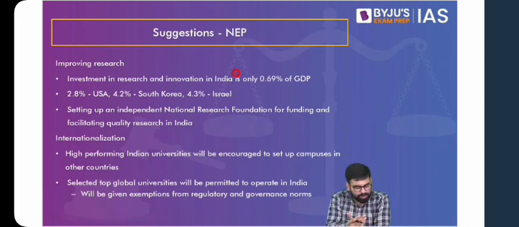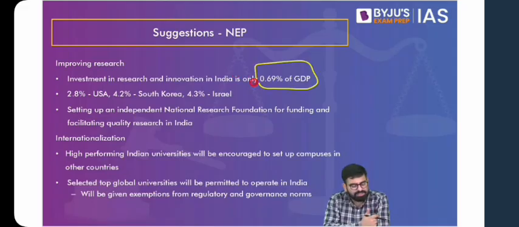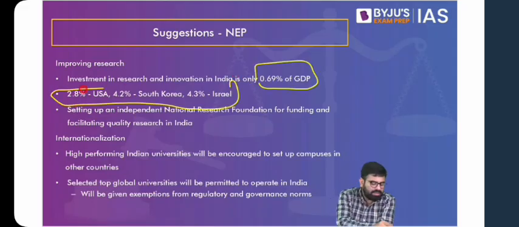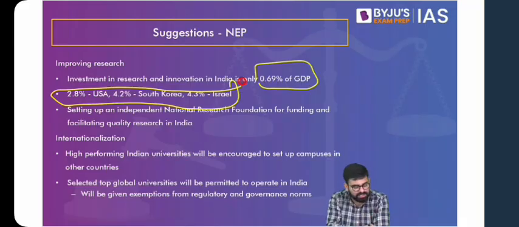Moving ahead, they talk about improving research. So we are talking about opening up multidisciplinary universities, and right now the investment is not more than 0.7% of our GDP. They want to increase it in line with what other countries which have better universities, which have better levels of innovation, are doing. And they have also mentioned the National Research Foundation.